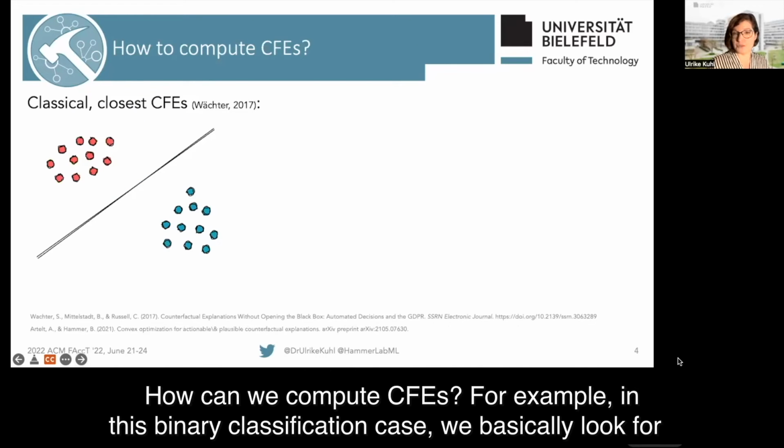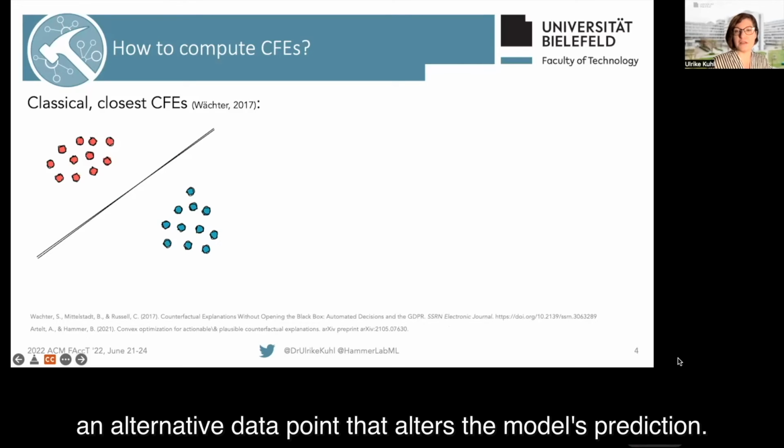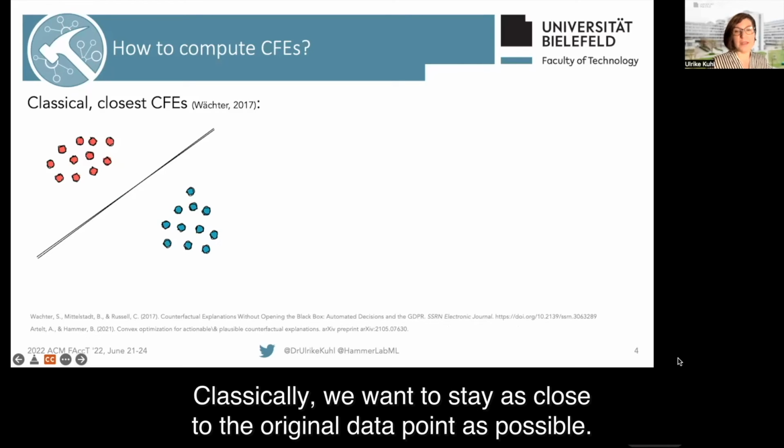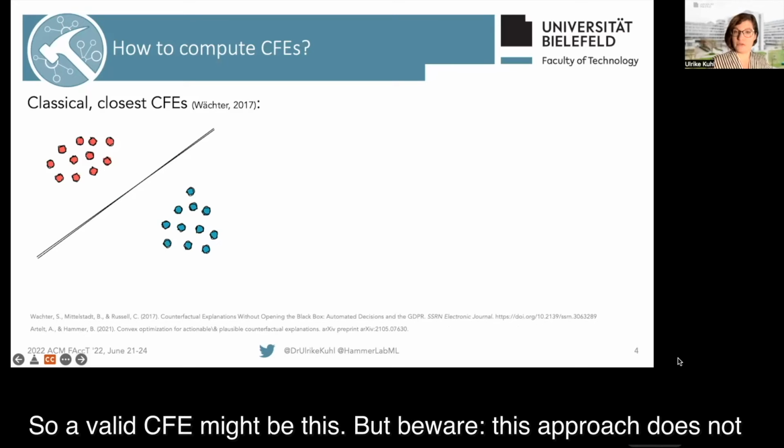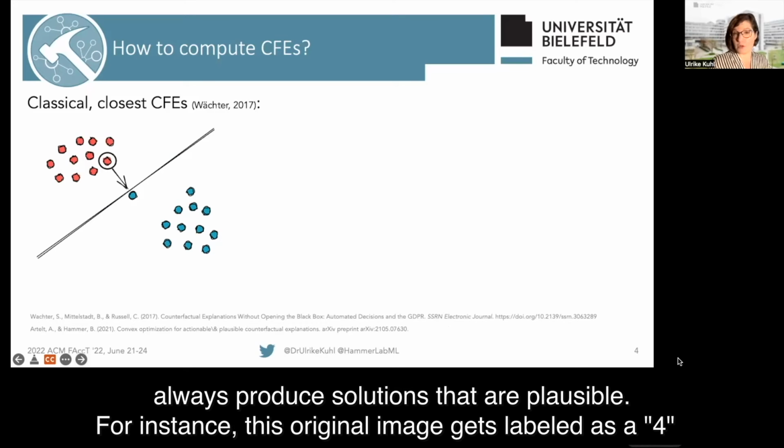How can we compute CFEs? For example, in this binary classification case, we basically look for an alternative data point that alters the model's prediction. Classically, we want to stay as close to the original data point as possible, so a valid CFE might be this. But beware, this approach does not always produce solutions that are plausible.